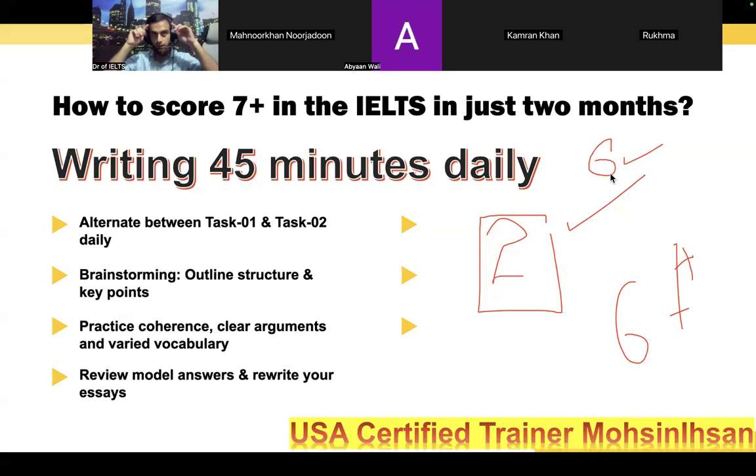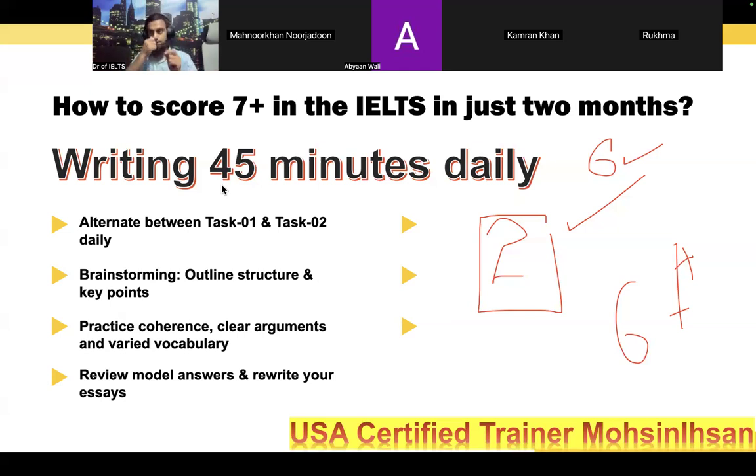You have to keep the map in your mind that in IELTS classes I will learn how to improve my current level to the best level. Further, if there are some problems in your basic background, you must work and climb your level. By the way, for IELTS essay improvement, task 1 improvement should also not be neglected. Now point number 1: the timetable must be followed for 2 months. If you have short time like 1 month or 15 days, or if you have been working for long, then 1 month, 15 or 20 days is also fine.